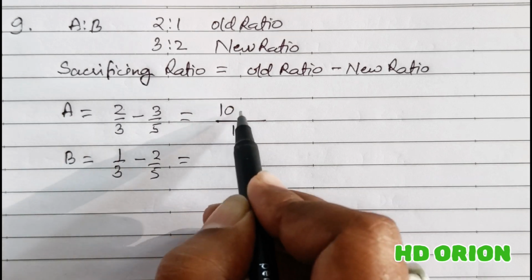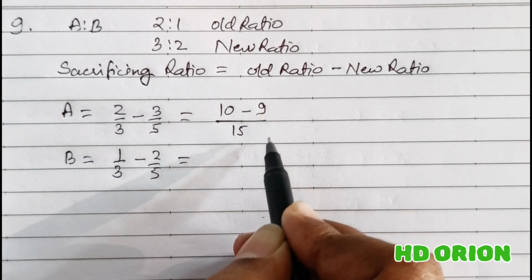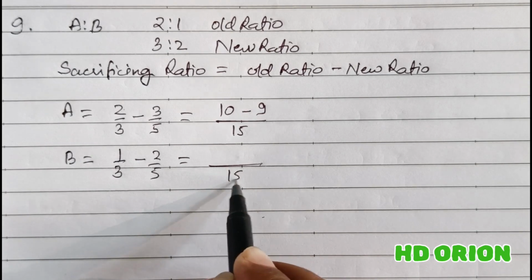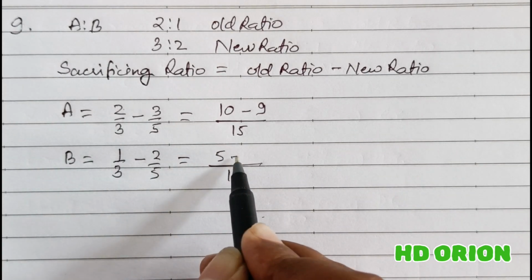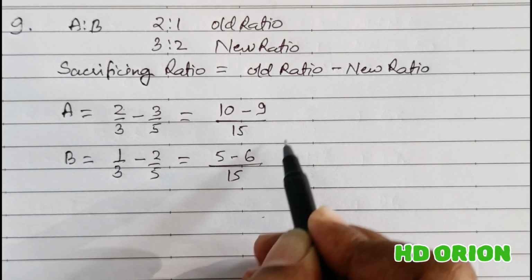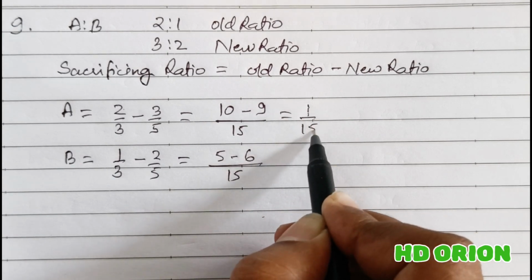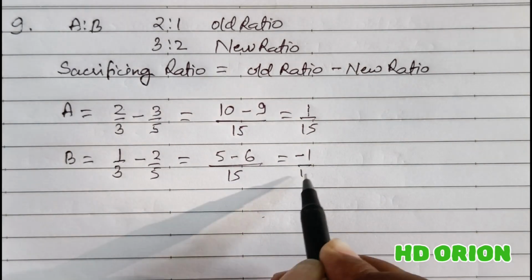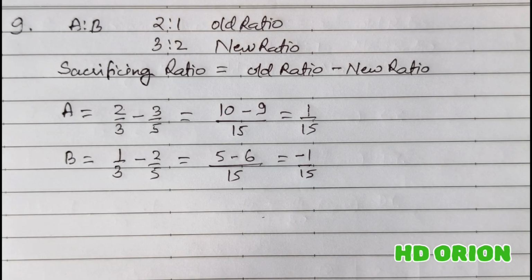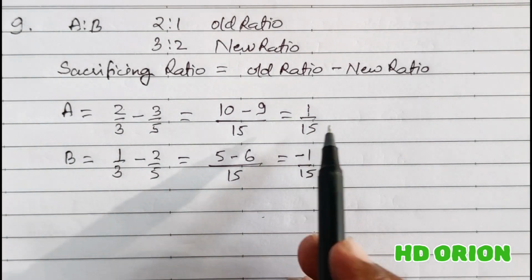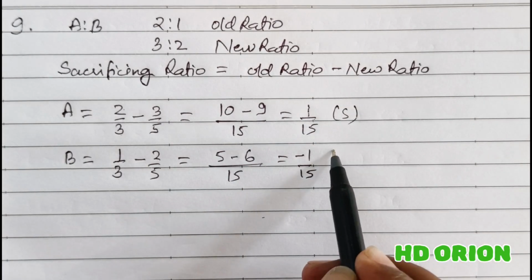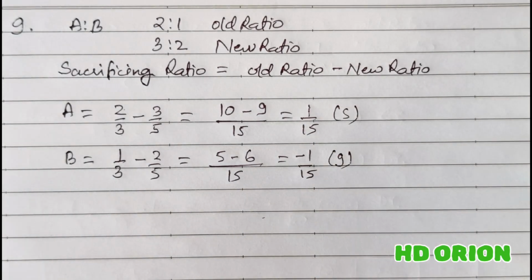5 into 2 is 10. 3 into 3 is 9. And here also LCM is 15. 5 into 1 is 5, and 3 into 2 is 6. So here it is 1/15 and here it is minus 1/15. So one partner is gaining, the other partner is sacrificing. Positive is sacrifice and negative is gain, that we understand.